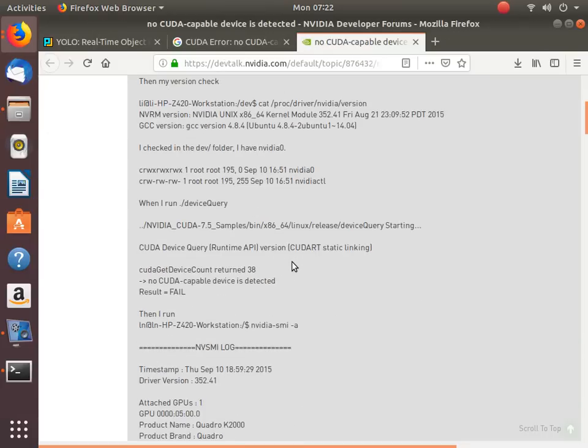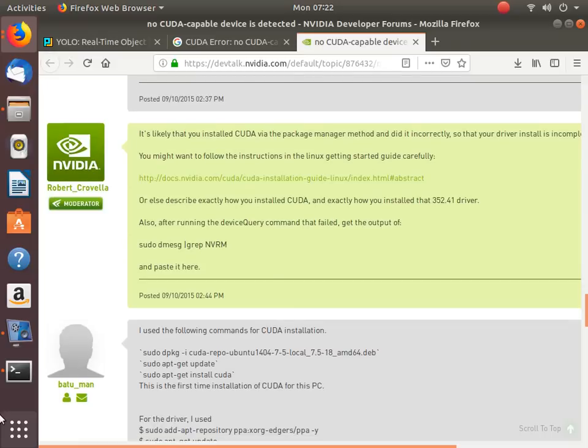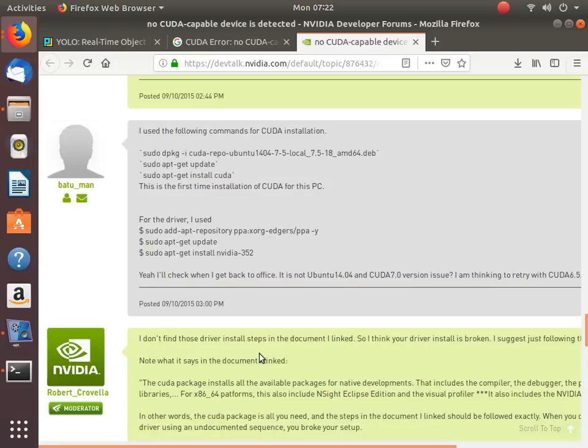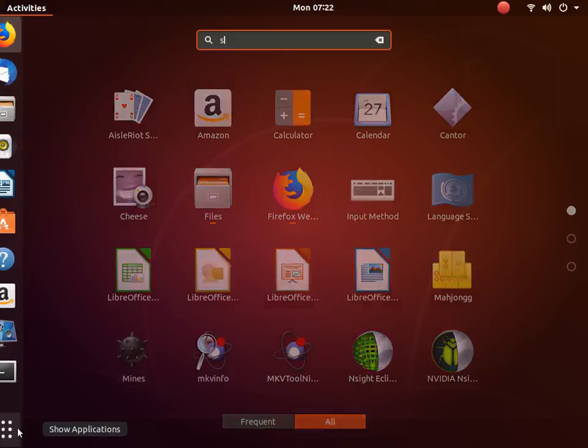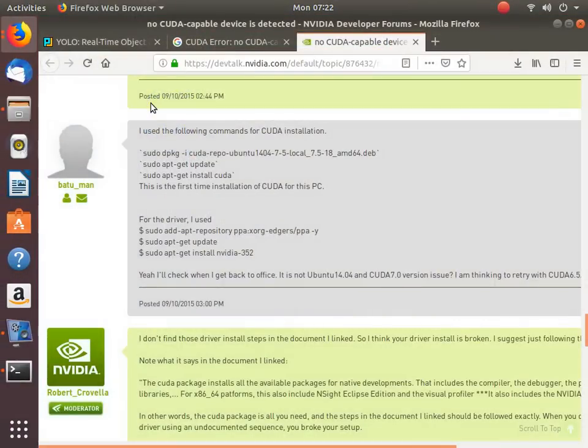Still you can't find it out. So sudo apt-get install nvidia-352. Okay, so let's go with the very latest drivers. Now let's install the very latest drivers.